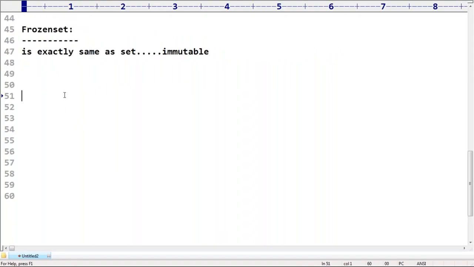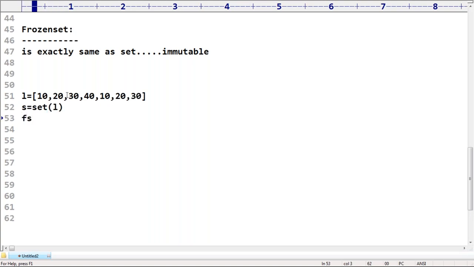Next, there are some small doubts people are asking. Suppose I have a list with 10, 20, 30, 40, 10, 20, 30. Sir, is it possible to create a set with this list or not? Yes, why not? s is equal to set of l. Remember that.